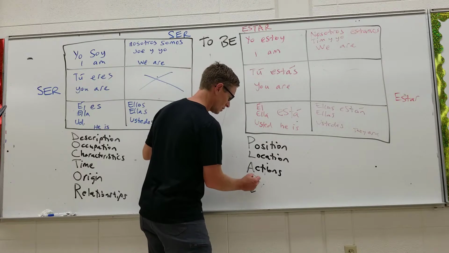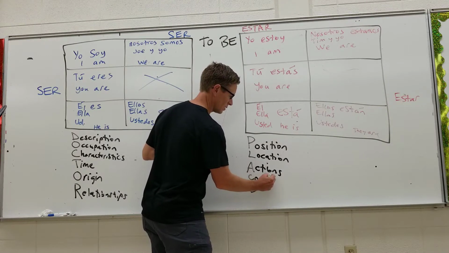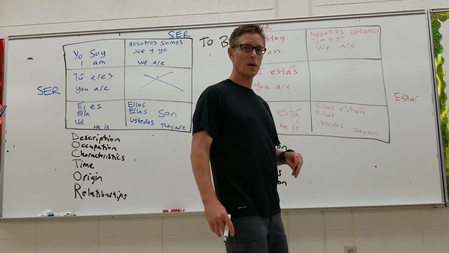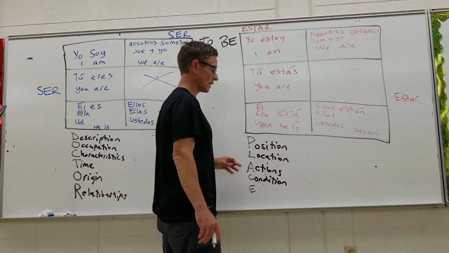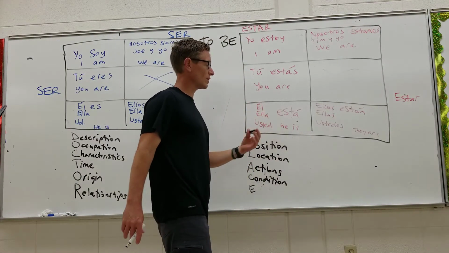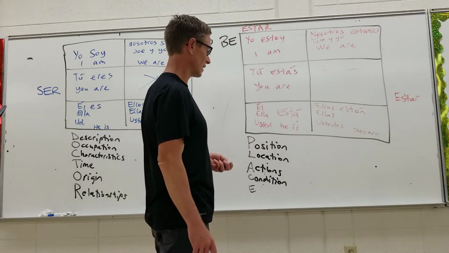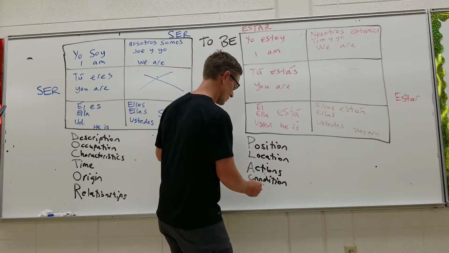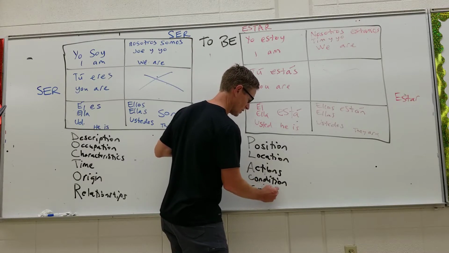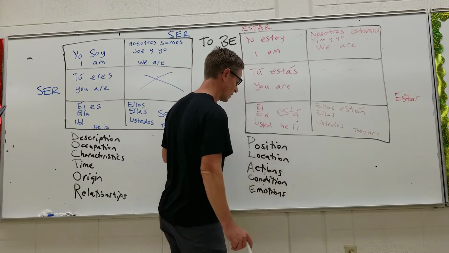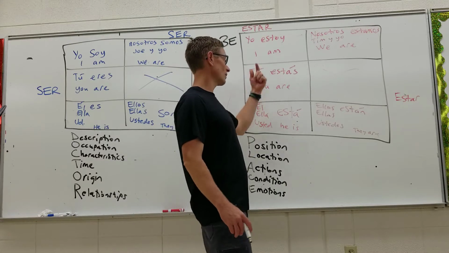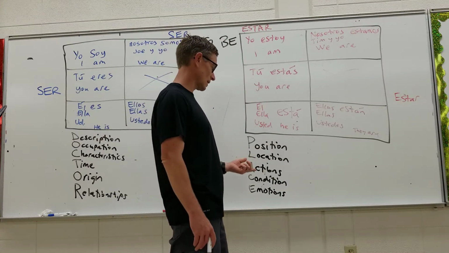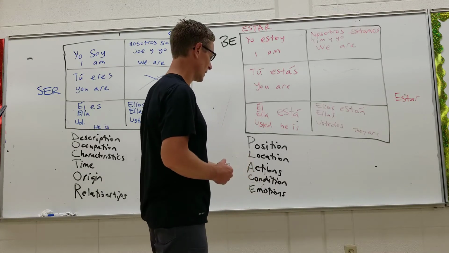The condition, like enfermo, malo. The dude is sick. He's probably temporarily sick. So you'd say está enfermo. And the last one, emotions. Emotions come and go. They're kind of a temporary thing. You'd say estoy feliz or estoy triste because emotions change and they come and go.